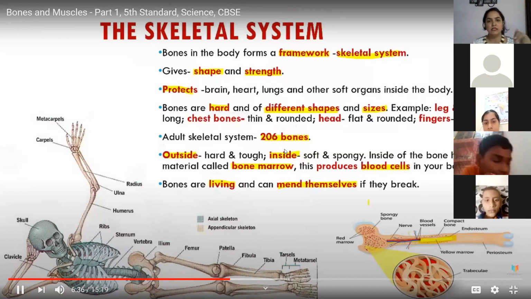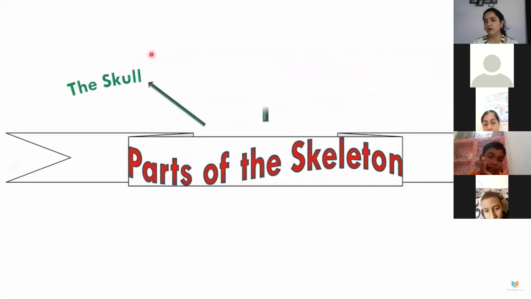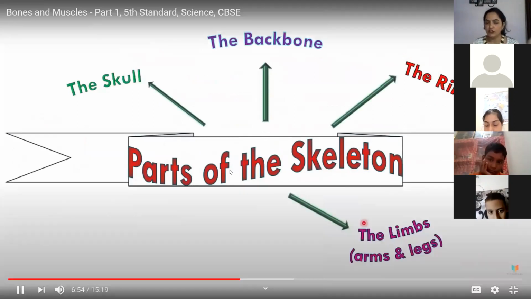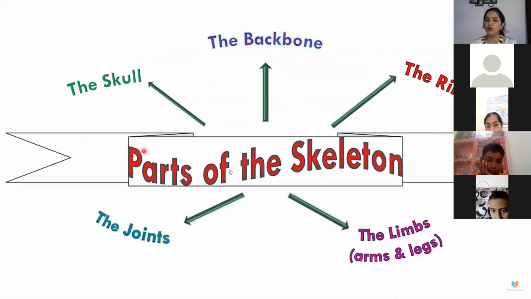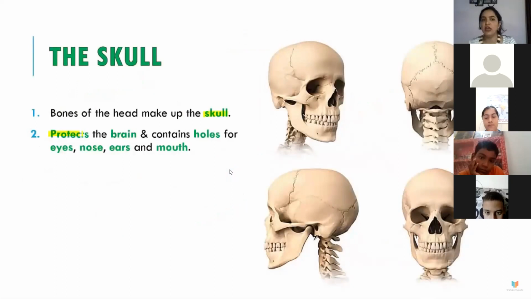Now the next topic is parts of the skeleton that we have studied. Skeleton is there and there are bones which form the skeleton. Now what are the parts? First of all comes the skull, backbone, ribs, limbs and the joints. You can see in your book also the full skeleton system consists of all these things: skull, backbone, ribs, limbs and the joints, and we'll be talking about all these one by one. First of all, we'll talk about the skull. You can touch your head and feel it. This is a little bit flat and rounded in shape. The bones of the head make up the skull.